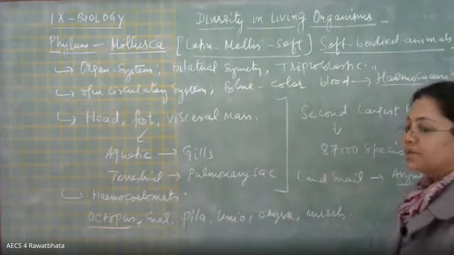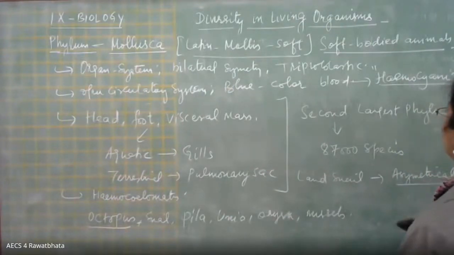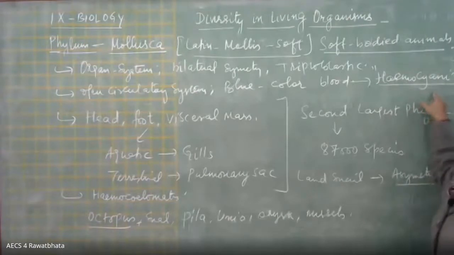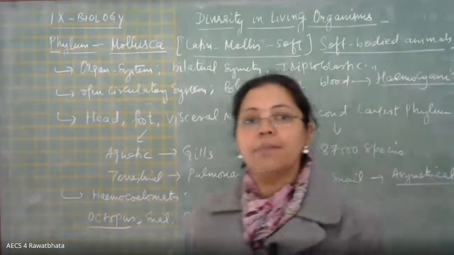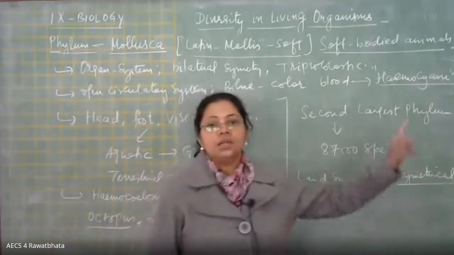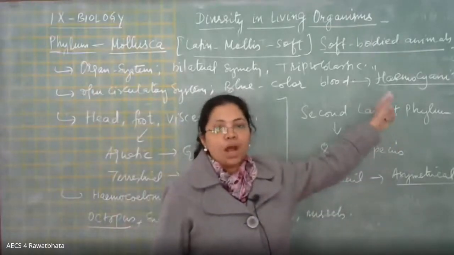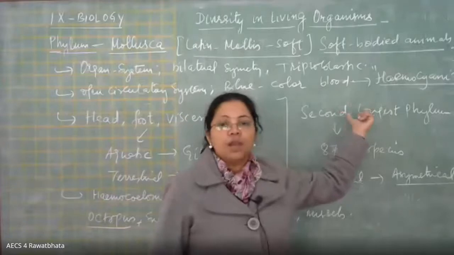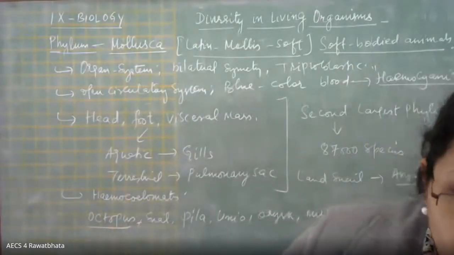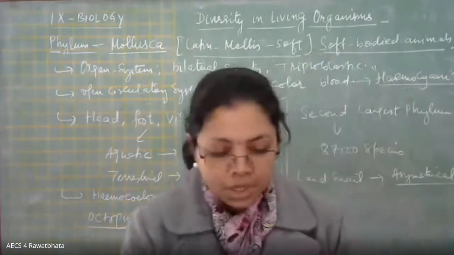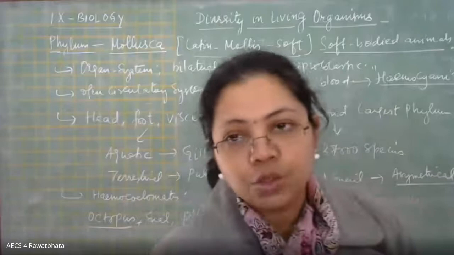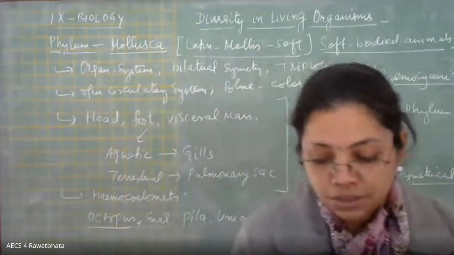Okay, someone is asking what is written after blue blood. That is the name of the pigment, hemocyanin, H-A-E-M-O-C-Y-A-N-I-N, the name of the blue pigment which imparts blue color to the blood of this Mollusca, right? Time is almost up. So today I discussed with you two phyla, that is Arthropoda and Mollusca.